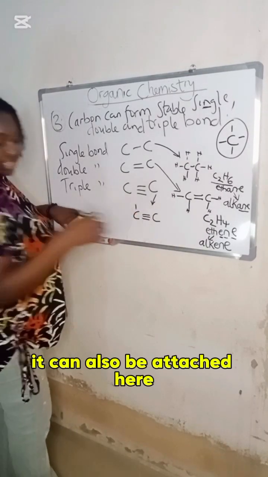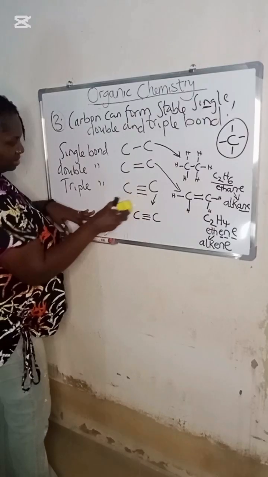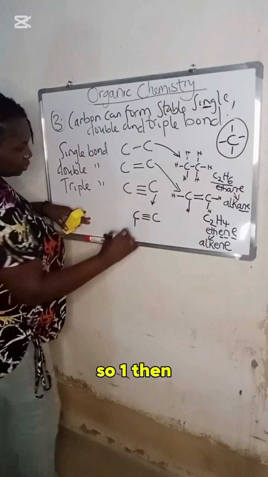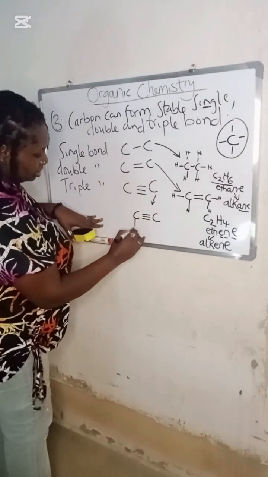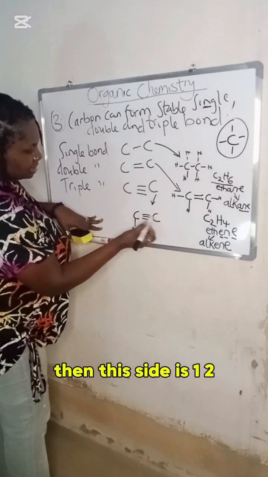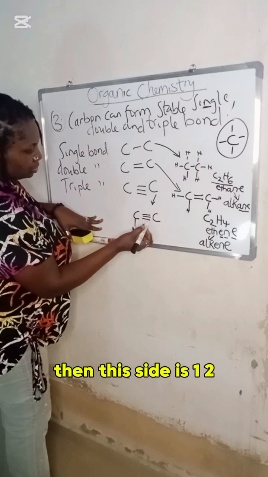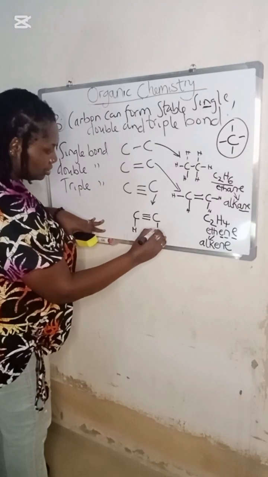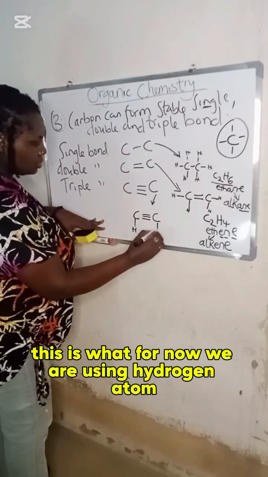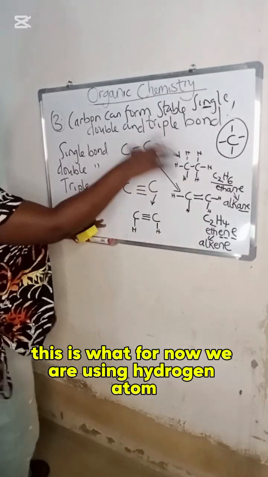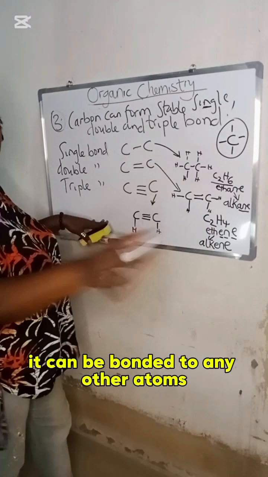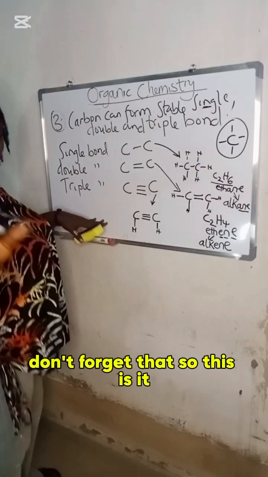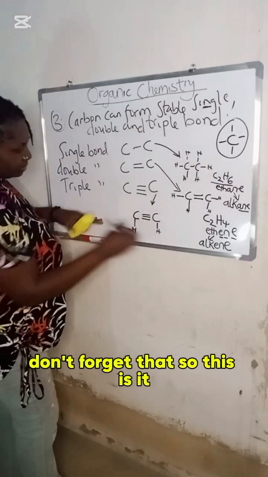It can also be attached here. So 1, then let me add hydrogen. Then this side is 1, 2, 3. 3 bonds. How many is remaining? 1. For now, we are using hydrogen atom. It can be bonded to any other atoms. Don't forget that. So this is it.